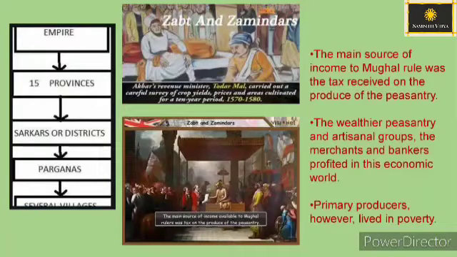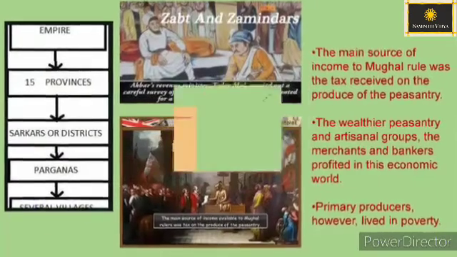The wealthier peasantry and artisanal groups, the merchants and bankers, profited in this economic world. Primary producers, however, lived in poverty. By the end of the 17th century, the authority of the Mughal Empire declined, which gave rise to many independent provinces like Hyderabad and Awadh.